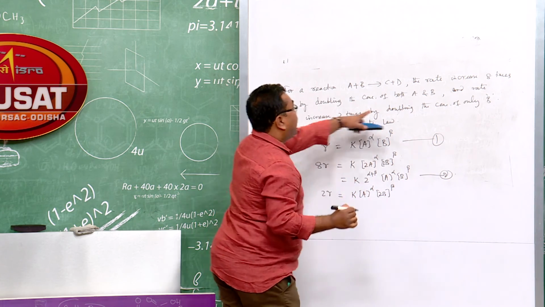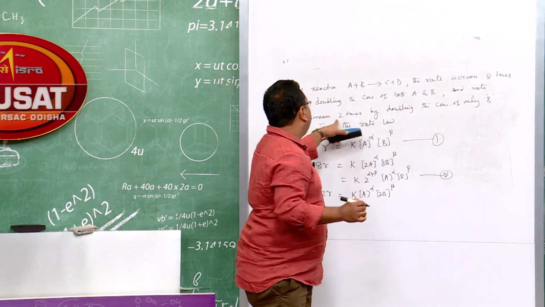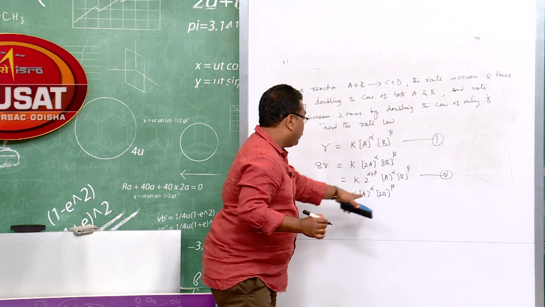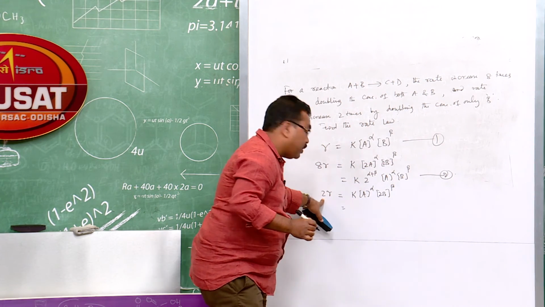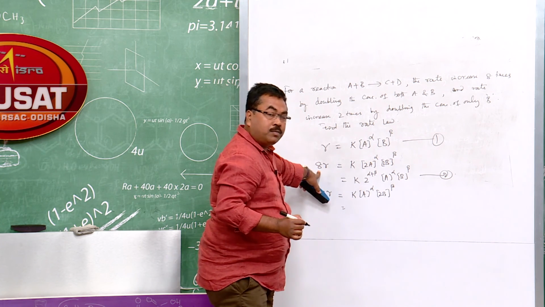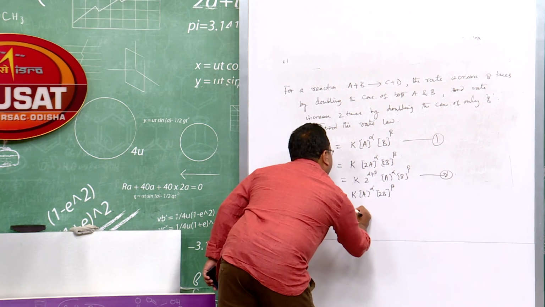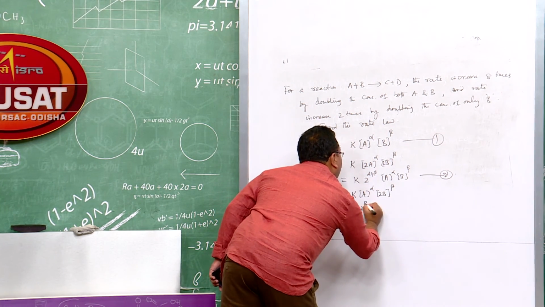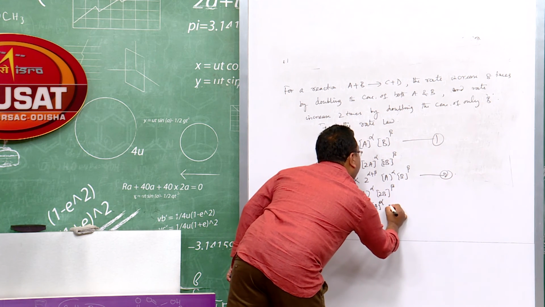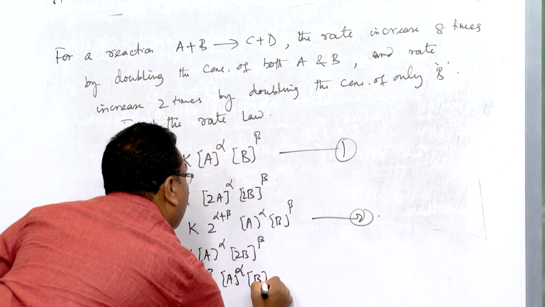Here, what does the second part say? The second part says the rate increases 2 times by doubling the concentration of only B. So I have doubled the concentration of B and the rate becomes twice here, and here both are doubled and the rate becomes 8 times. So this will come out to be k 2 to the power beta A to the alpha B to the beta.